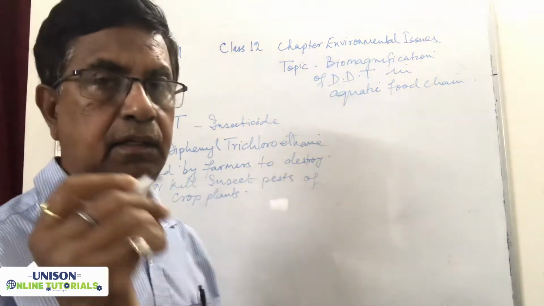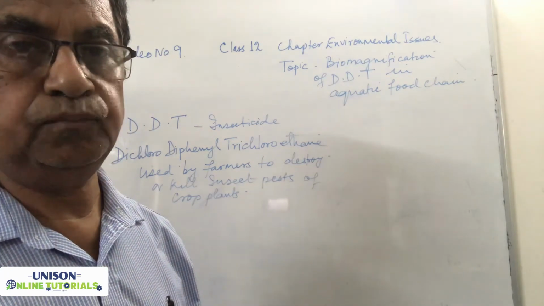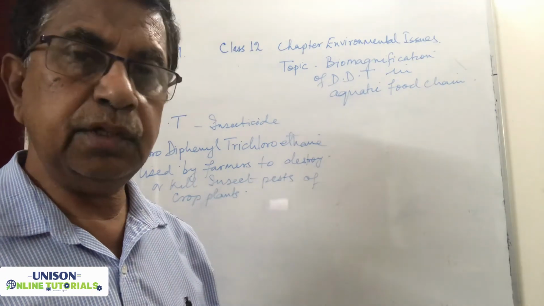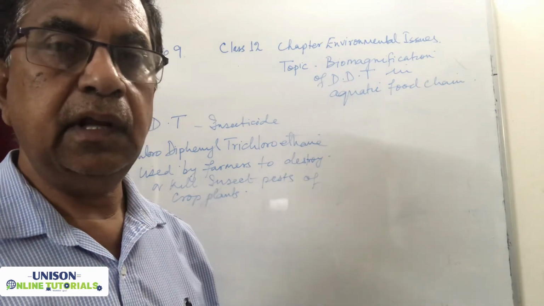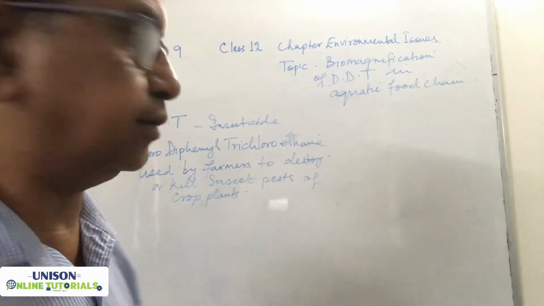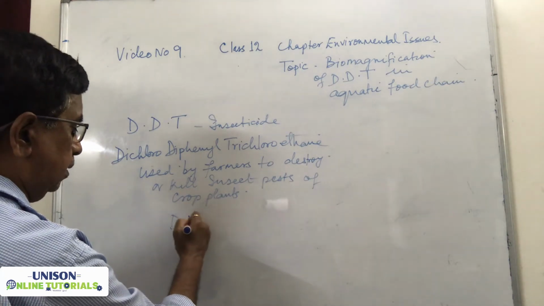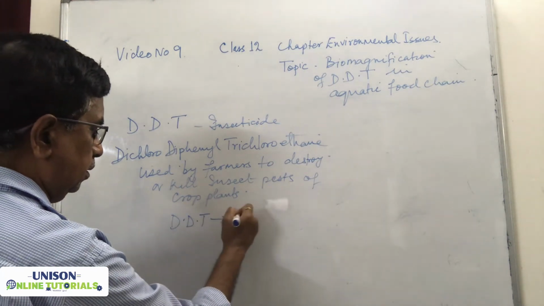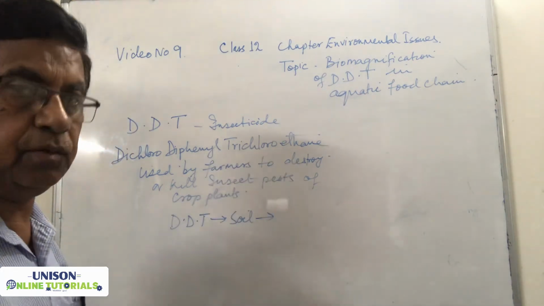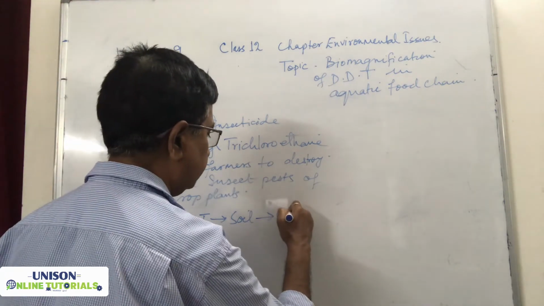But when the DDT is sprayed on the crop plants, the DDT reaches the soil, and through the soil it reaches the groundwater, and through groundwater it reaches almost all the water bodies. So this DDT goes to the soil, and in the soil it percolates with the water and goes to the groundwater.